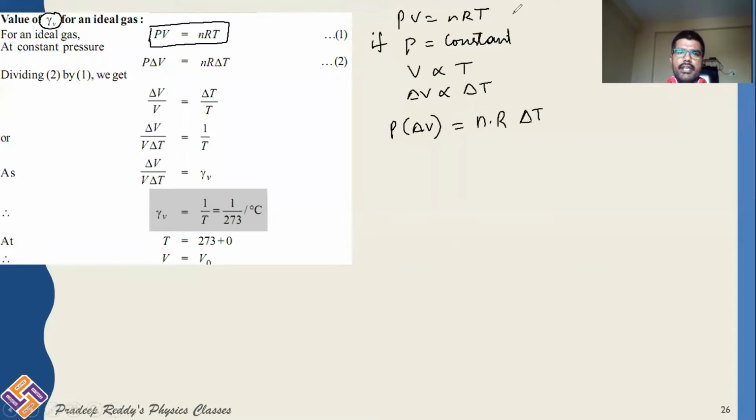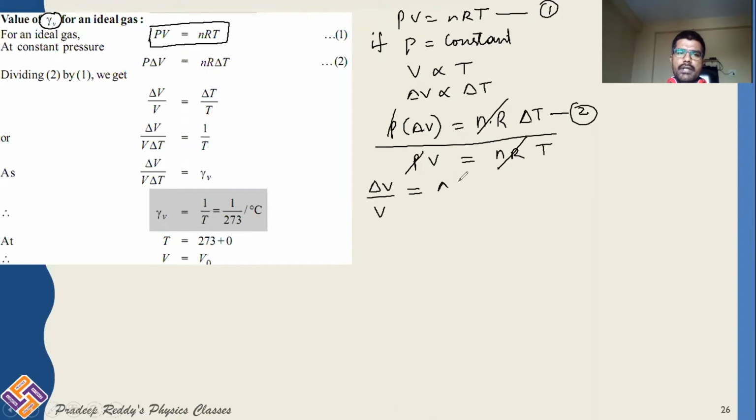This is equation number 1, and this is equation number 2. Now divide equation 2 by equation 1. This gives you PV is equal to nRT. nR gets cancelled, P and P gets cancelled. This gives you delta V by V is equal to delta T divided by T.